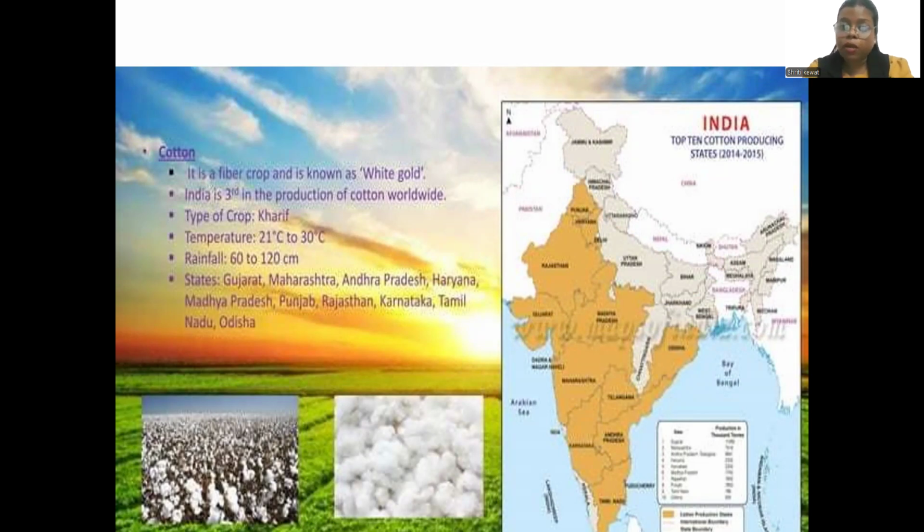It is a kharif crop, and the temperature it requires is 21 to 30 degrees Celsius, and the rainfall is 60 to 120 centimeters. The states which produce cotton are Gujarat, Maharashtra, Andhra Pradesh, Haryana, Madhya Pradesh, Punjab, Rajasthan, Karnataka, Tamil Nadu, and Orissa. These are the majority of our states with cotton production, right?